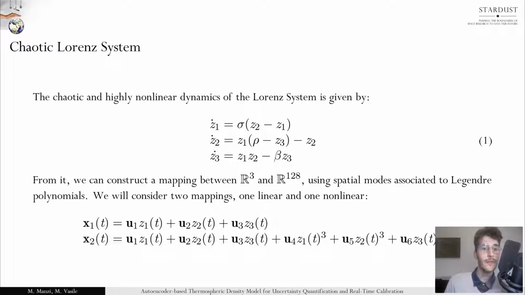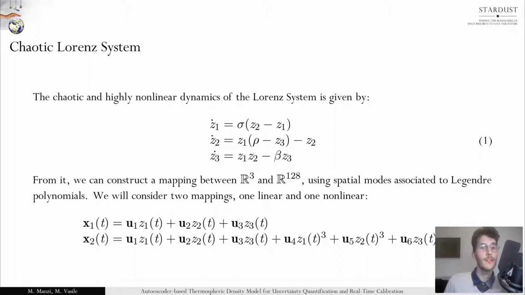The components of the U vector are given in the bottom equations and are made of 128 evaluations of the nth Legendre polynomial. We will consider two different mappings, one linear and one nonlinear, given respectively by x1 and x2. And in the latter, we consider cubic terms added to the linear mapping.